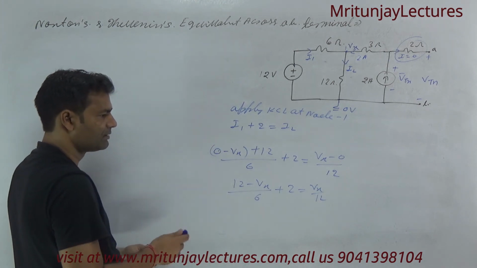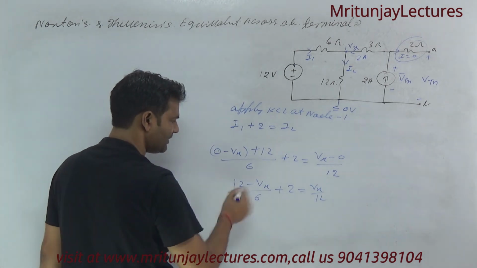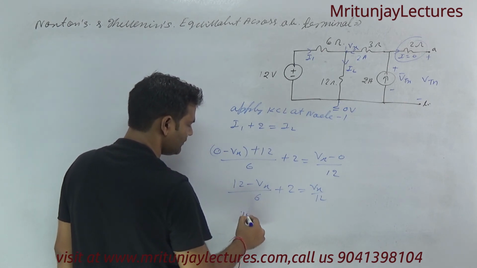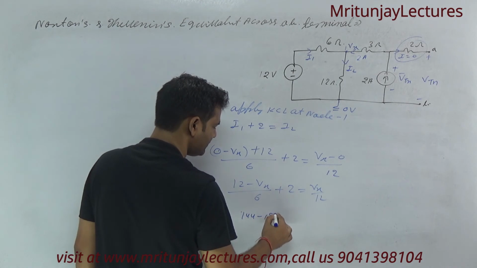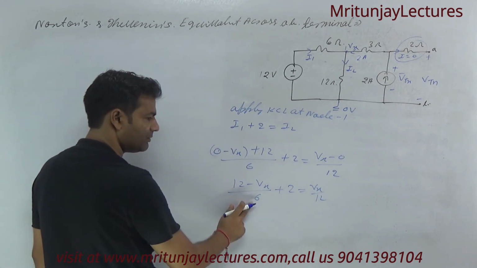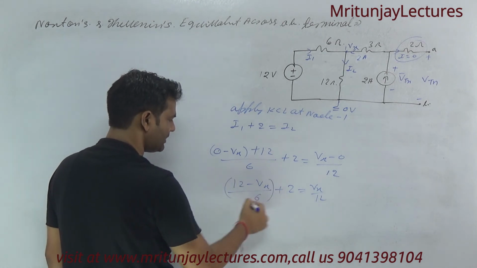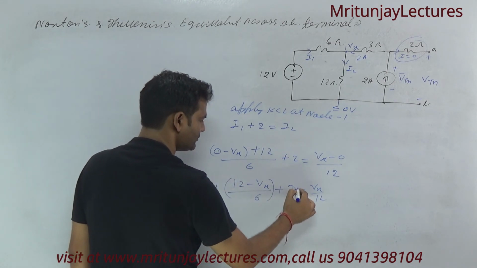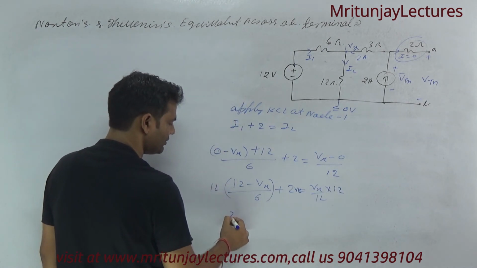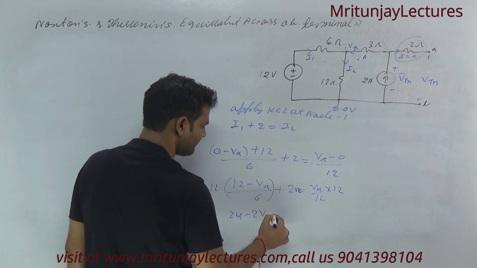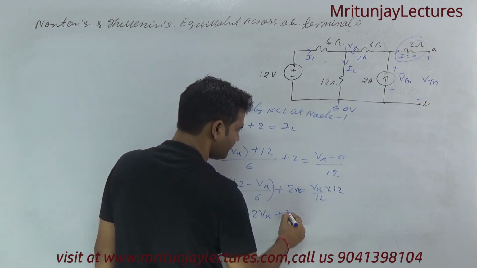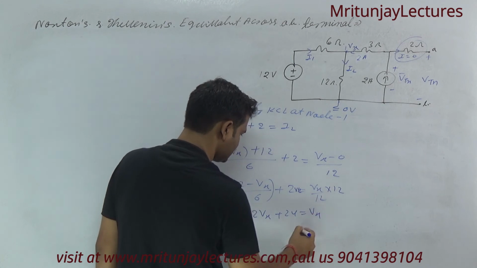After that, multiply 12 on both sides: 12 into 12, that is 144 minus 12 Vx divided by 6 gives 24 minus 2 Vx, plus 12 into 2, 24, will be equal to Vx.